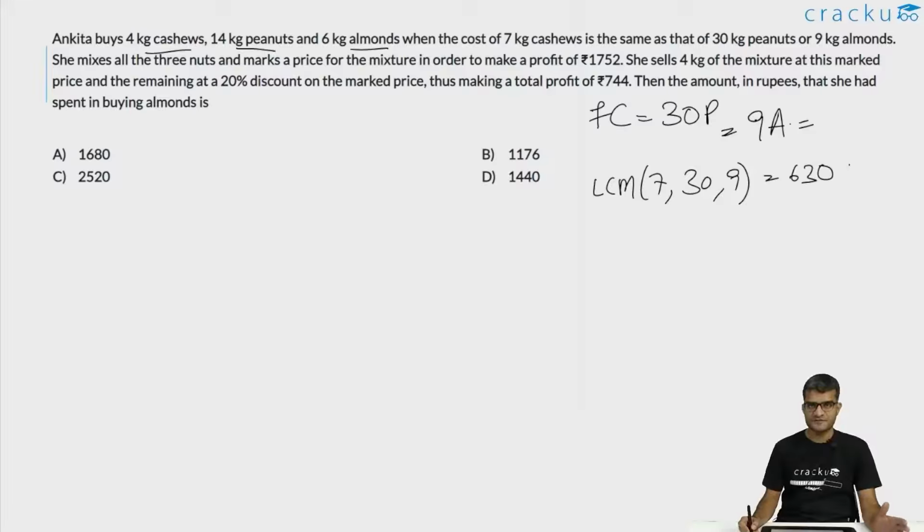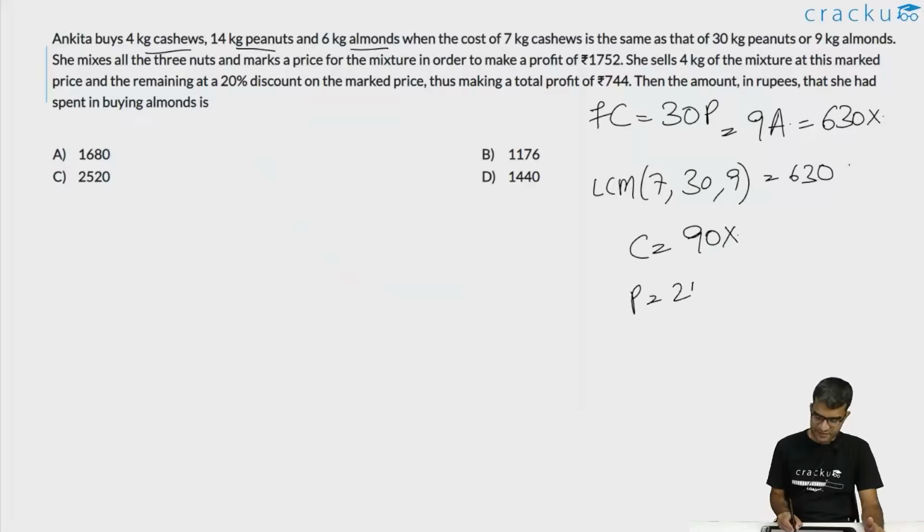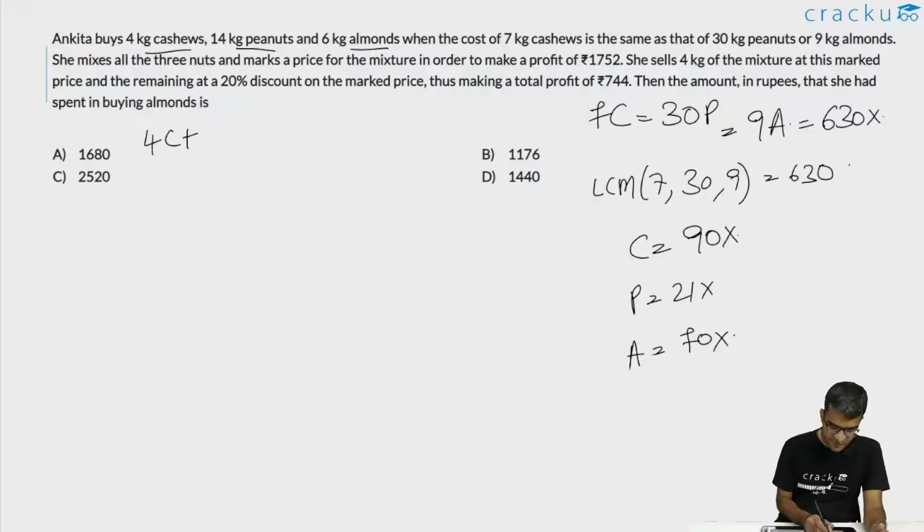So let us assume that the cost of 7 kgs of cashews is equal to the cost of 30 kgs of peanuts is equal to the cost of 9 kgs of almonds, and this is equal to 630x. So the cost of cashews will be 90x, the cost of peanuts will be 21x, and the cost of almonds will be 70x. This would tell us what is the cost of 4 kgs of cashews plus 14 kgs of peanuts plus 6 kgs of almonds. 4C will be 360x, plus 14p is 21 into 14, that is 294x, plus 6a is 6 into 70x, which is 420x. This is equal to 1074x.